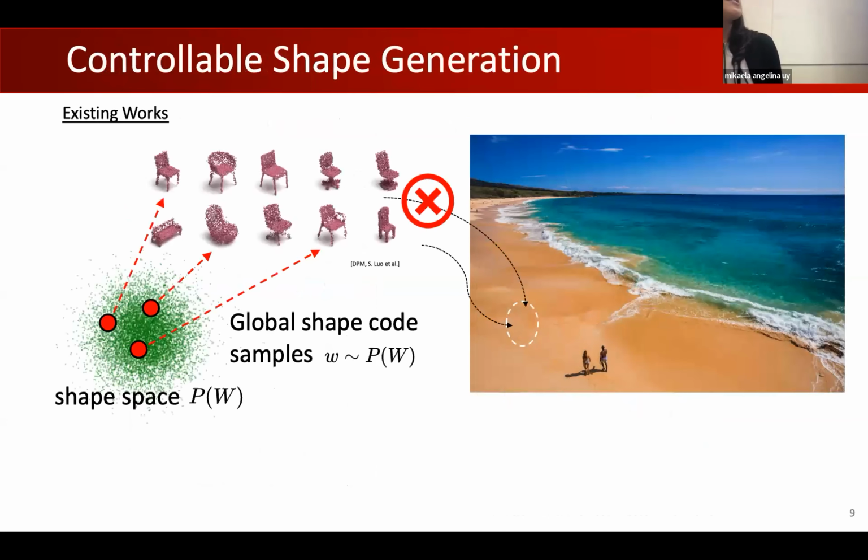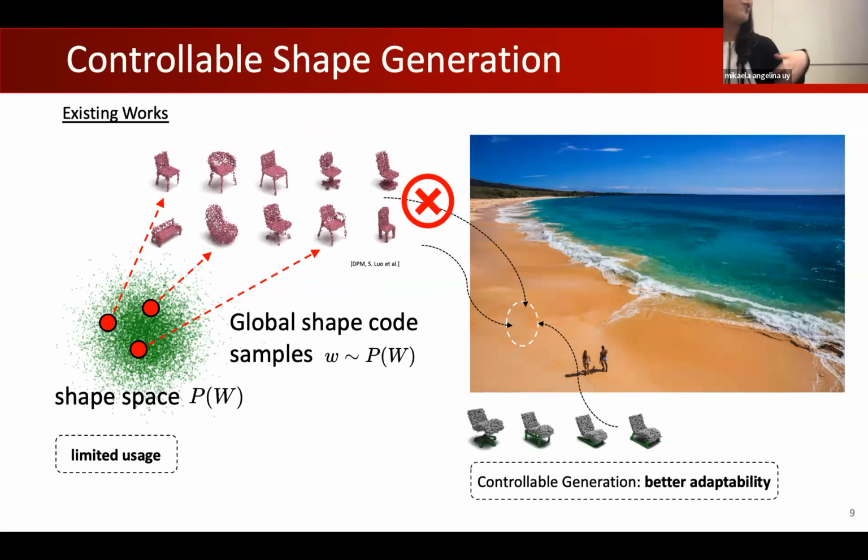This is in contrast to existing works wherein you model the whole shape latent space as it is. So when you sample, you can get all sorts of very different types of chairs that may not be suitable for the scene that you are trying to create, so it has limited usability. However, with controllable generation in parts, we are able to better adapt what we want to create for the particular context.